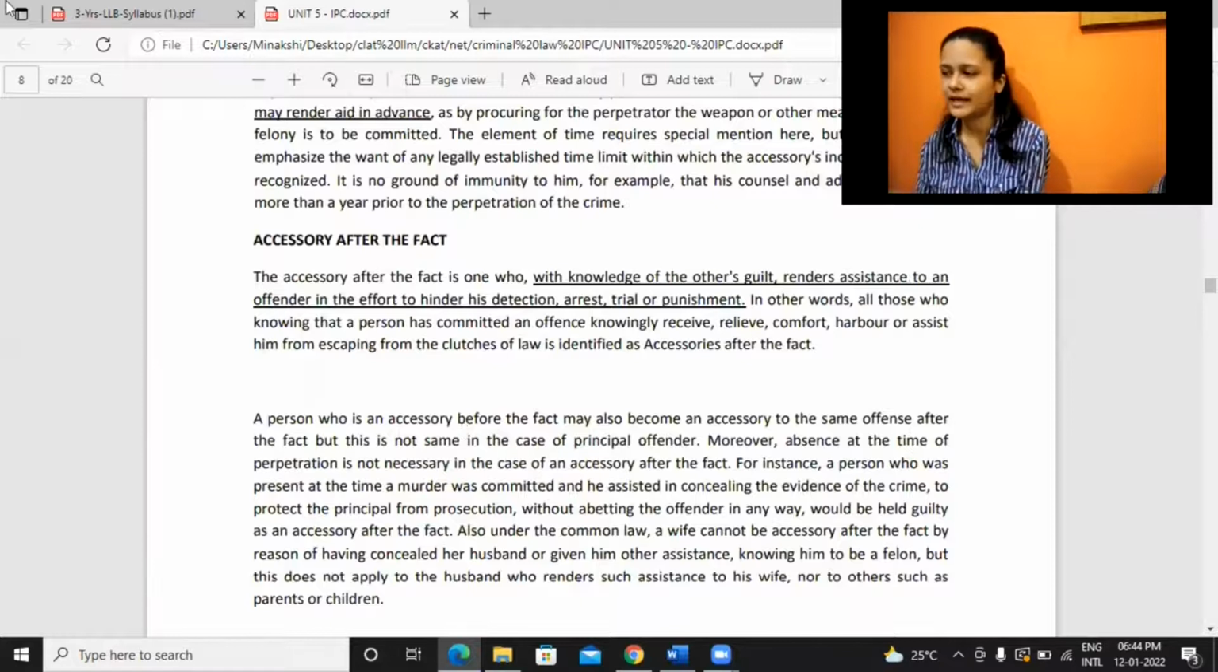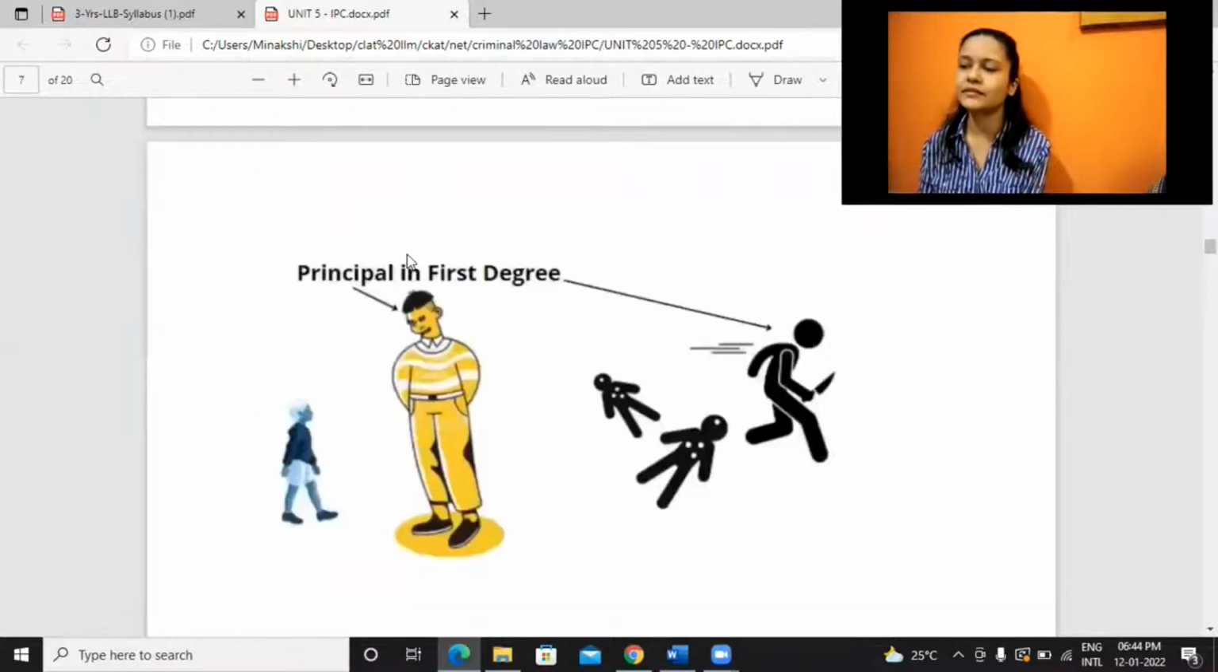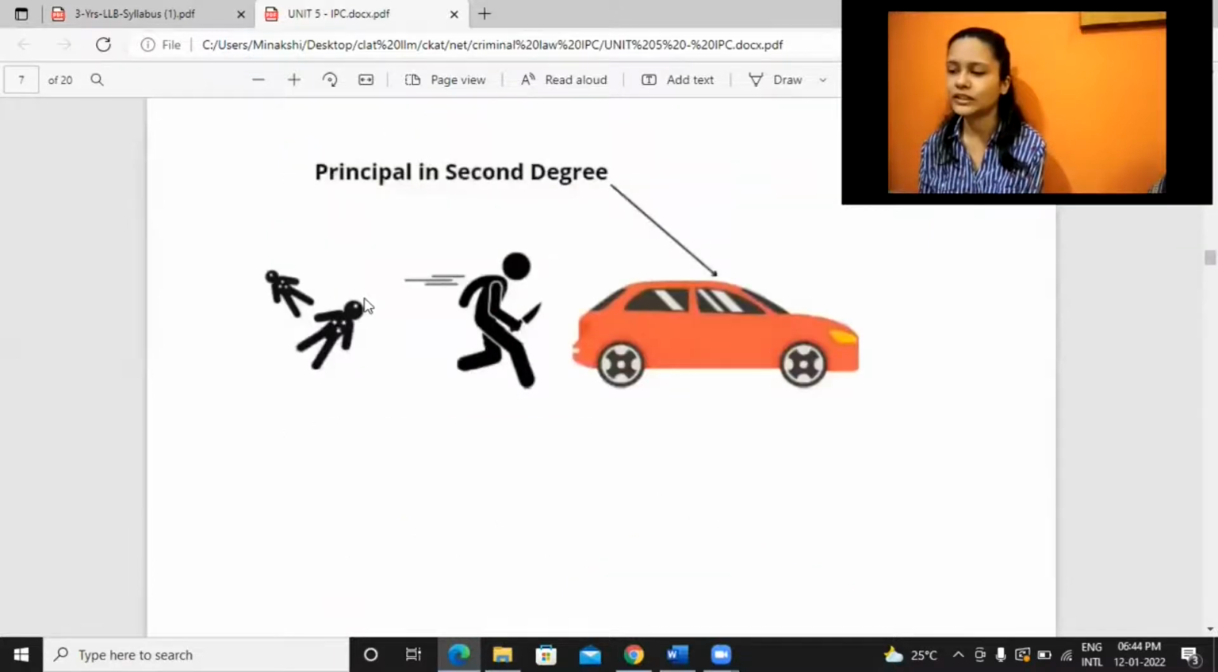He would be held liable. Accessory after fact. An accessory after fact is one who, with knowledge of the other's guilt, renders assistance to the person. Someone knows that this person has committed a crime, and even after that he provides assistance. That's why accessory after fact is similar to the second degree, because here also this person killed these two, and even after knowing, he is assisting him.